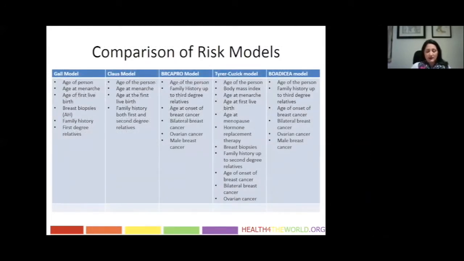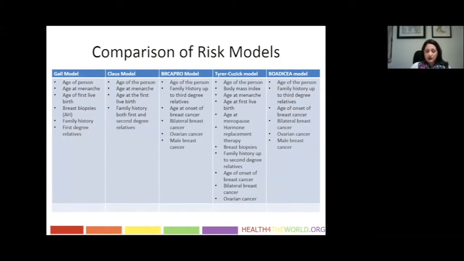Though this slide has a lot of information on it, I am trying to show major risk prediction models used in breast cancer and hopefully highlight some of the differences among them. There are those that predict the risk of the development of breast cancer in healthy women with a family history, and those that predict the risk of BRCA. One of the best validated is the Gail model. This is used for healthy women without any personal history of breast cancer, but who have a family history. Because it takes into account only first-degree relatives and has a limited number of factors, the Gail model ultimately may underestimate the overall risk for any one patient.